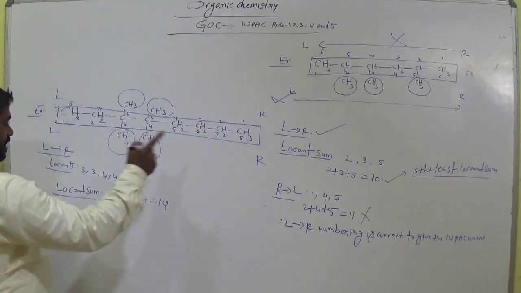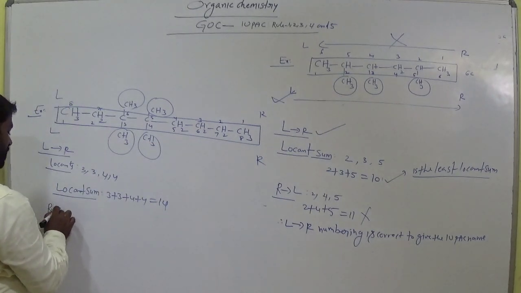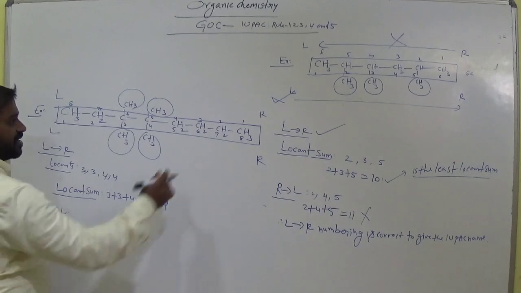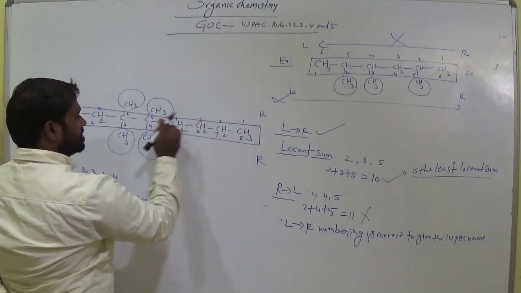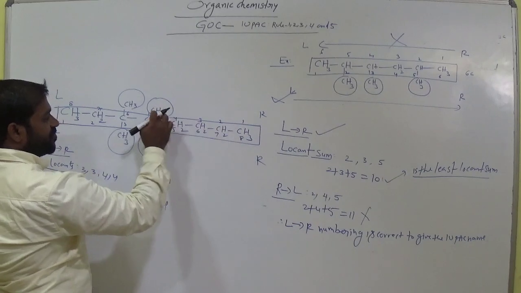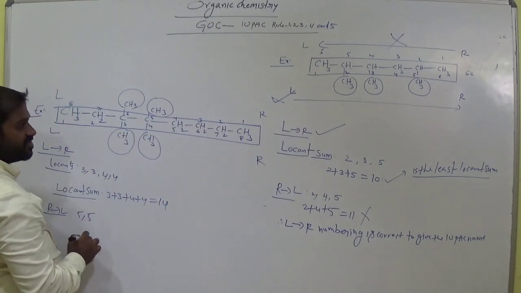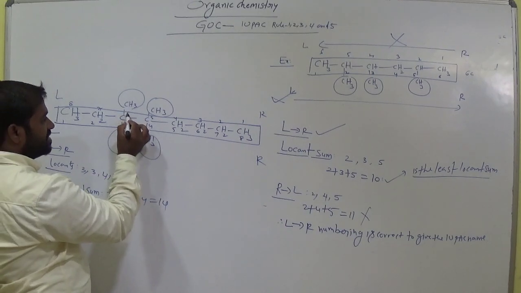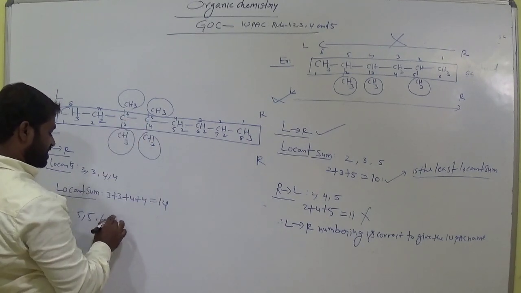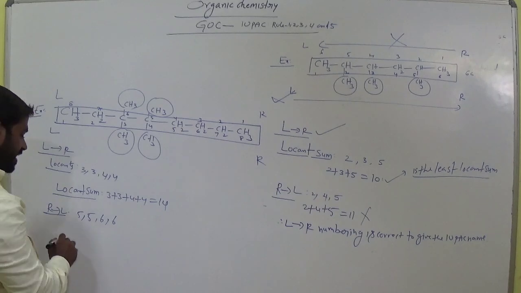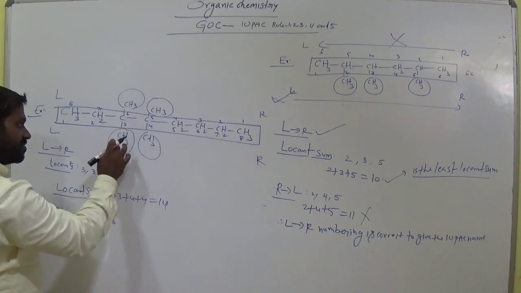And now right to left, take the locants. Right to left. Now this is fifth carbon. 1, 2, 3, 4. Fifth carbon consists of 2 methyl groups. So 5, 5 locants. Okay, and 6, 6. This is the 6, 6. Am I right? Locant sum. At 6th carbon we have 2 methyl groups.